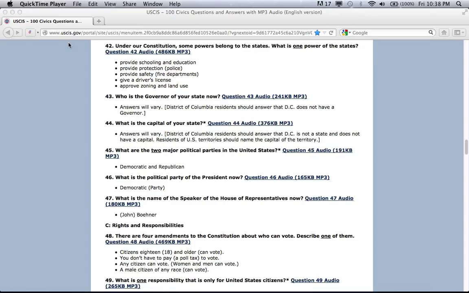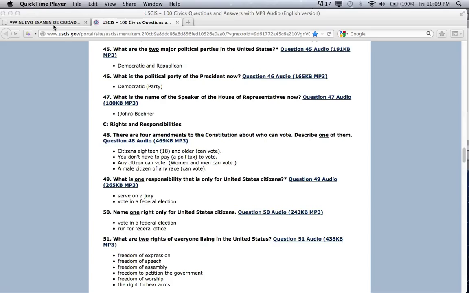What are the two major political parties in the United States? Democratic and Republican. What is the political party of the president now? Democratic Party. What is the name of the Speaker of the House of Representatives now? John Boehner. There are 4 amendments to the Constitution about who can vote. Describe one of them.